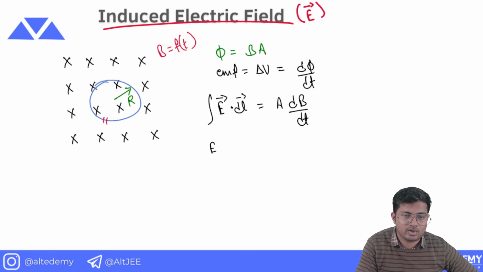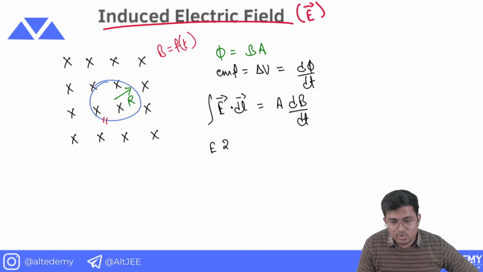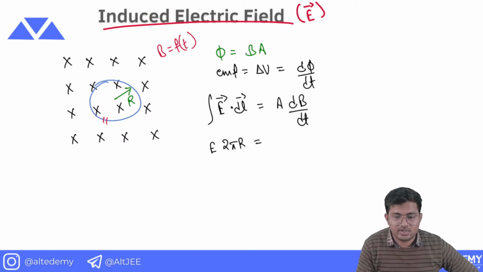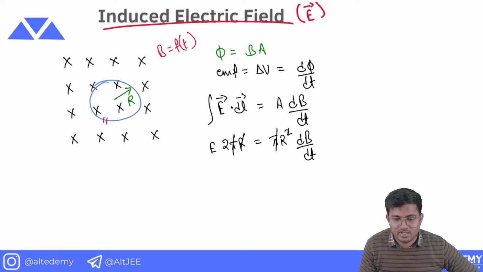So this is going to be 2 pi r times E equals this area. The area of the loop is pi r square, times dB by dt. When you solve this, pi will get cancelled and one r will also get cancelled. So the value of E is going to be r by 2 dB by dt.